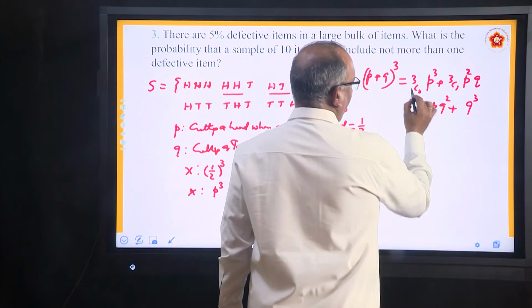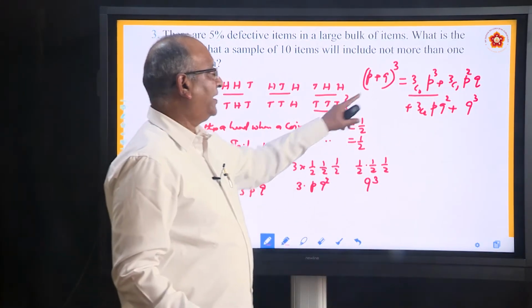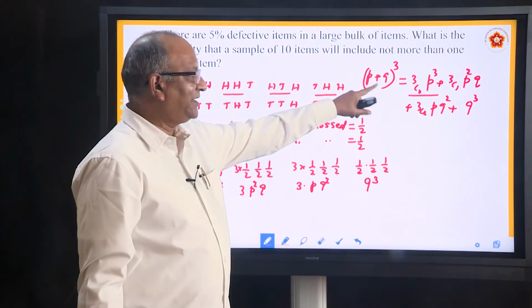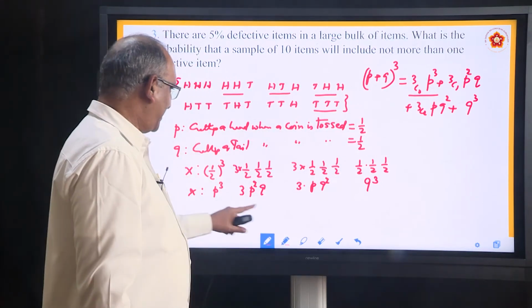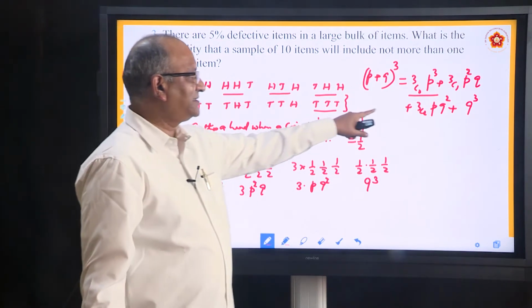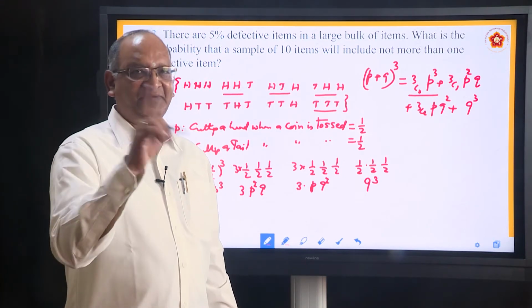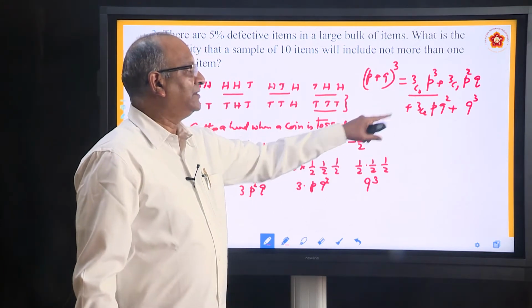Observe, 3C0 is nothing but 1, so 1 into P cube. Next one is 3C1. What is 3C1? It is 3, so 3 into P square Q. Next is 3C2. What is 3C2? It is equal to 3C1, which equals 3. So 3 into P Q square. And lastly 3C3.